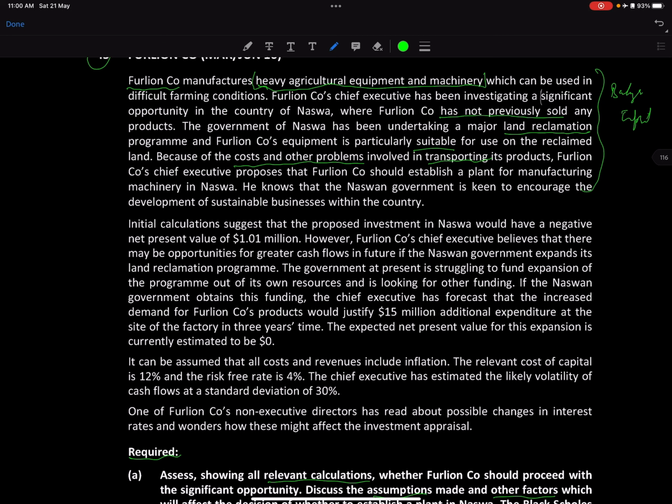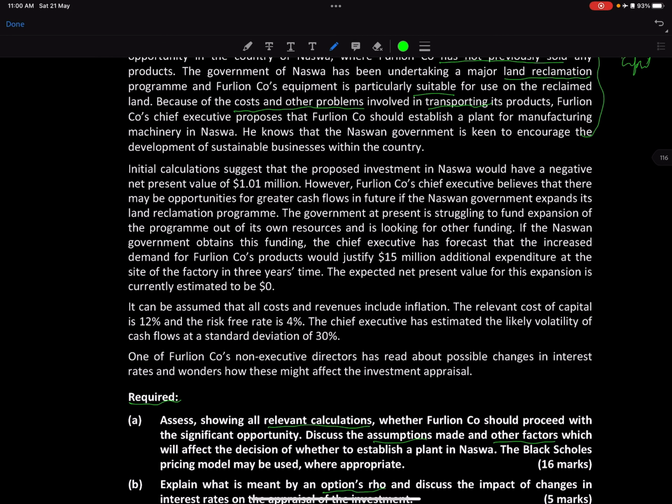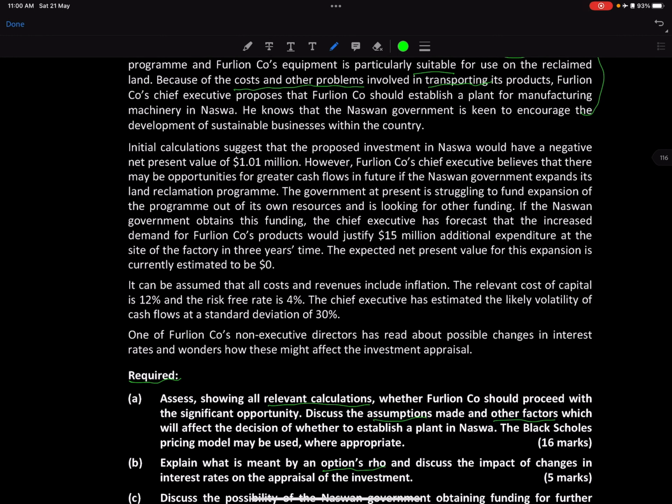He knows that the national government is keen to encourage the development of sustainable business within the country, right? And then what else? The initial calculation suggests that the proposed investment in Nazwa would have a negative NPV of 1.01 million.